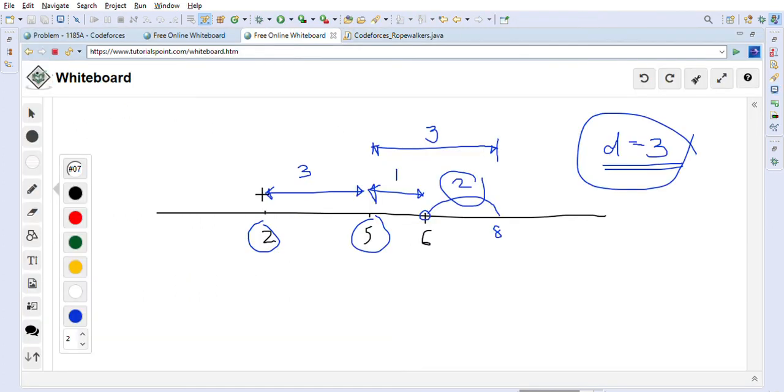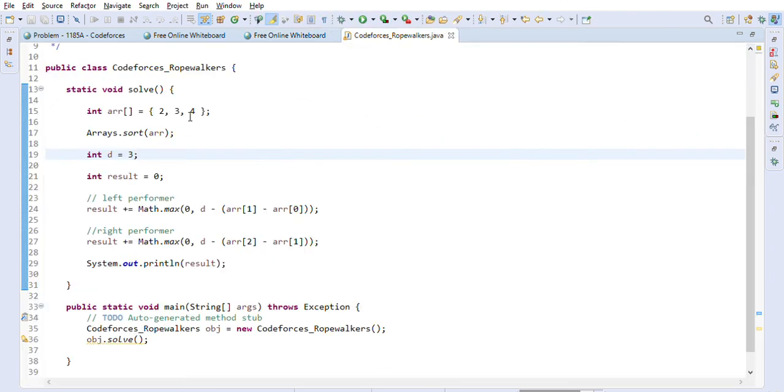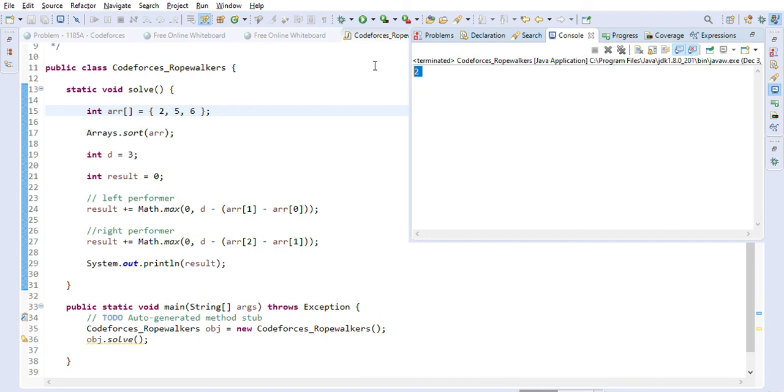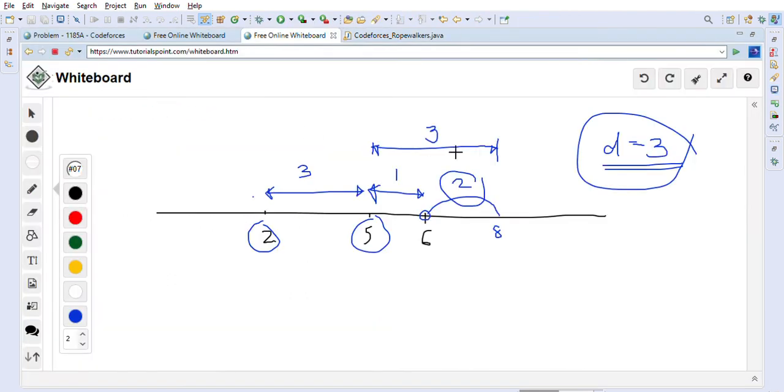Now we will take this example here. This is 2 5 6 and distance is 3. So 2 5 6 and distance is 3. So let's just execute this one. So we are getting 2. So let's see, we are getting 2 because this 3 is already there, and for this one, since 5 6 already has one distance, we have to add 2 more distance basically, right?